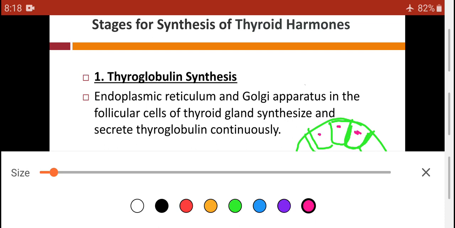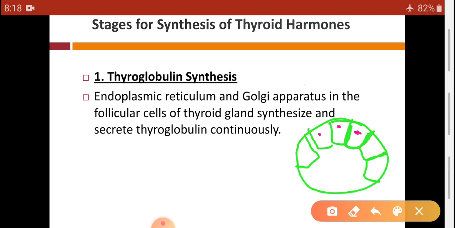So all the organelles which are present in a cell are also present in these follicular cells. Particularly the endoplasmic reticulum and Golgi apparatus play an important role in the synthesis and secretion of this thyroglobulin.